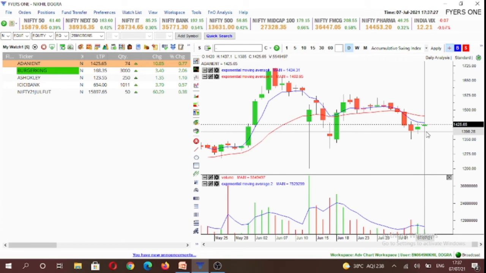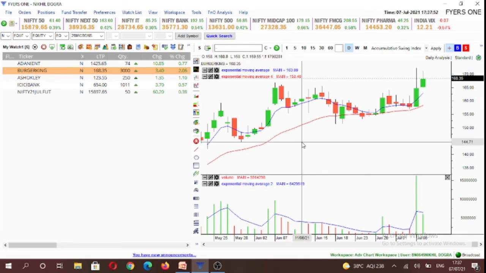So we'll look for breakout on either side of the range, and if it trades above 1437.2, we'll look for buying position but with half a normal size, as it would be a counter trend trade. And if it trades below 1384.9, we'll look for selling opportunity in Adani Enterprises with a normal position size.